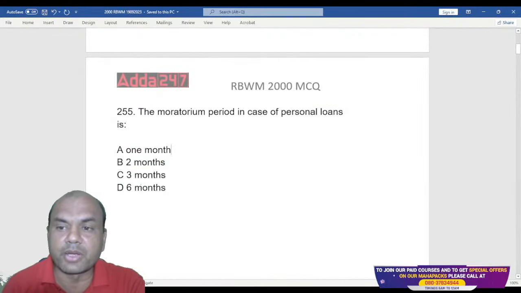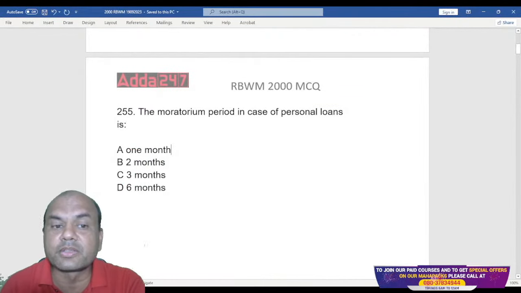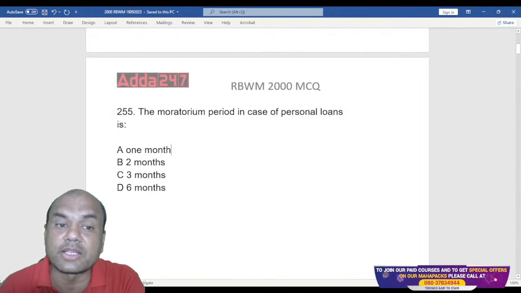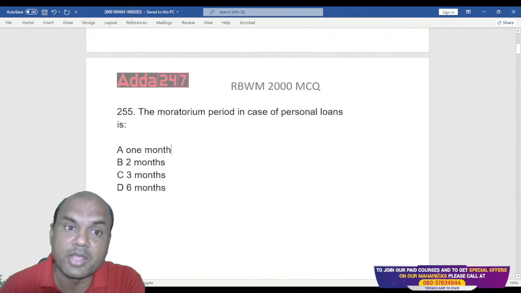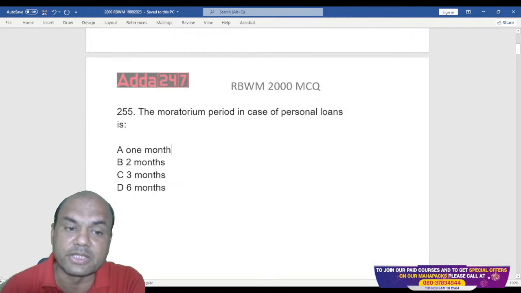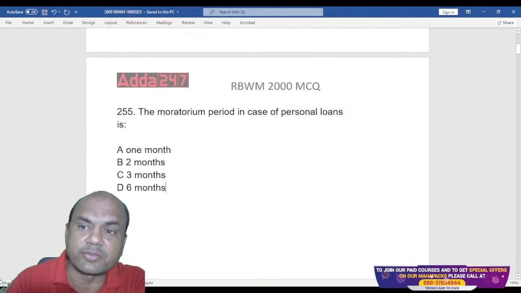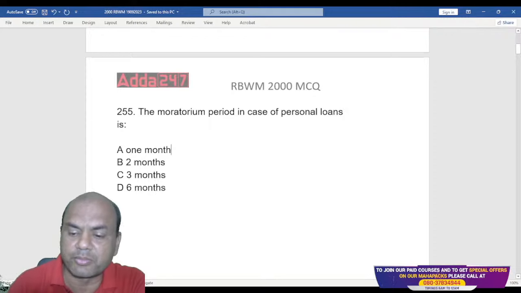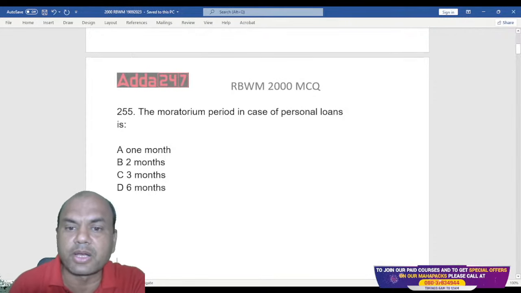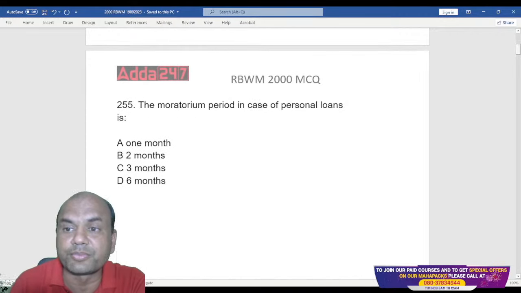The moratorium period. Now the numbers, you'll see, we have been covering since many days, that's why these numbers are continued. That's why I'm saying watch the series from the starting. The moratorium period in case of personal loans is, so in case of personal loans, what is the moratorium period? PL. What do you think should be the moratorium period in terms of personal loan?